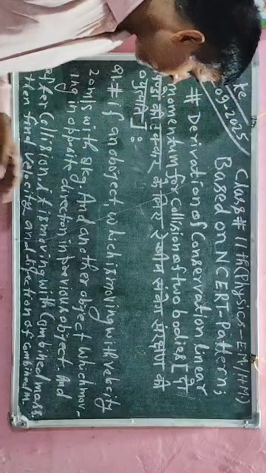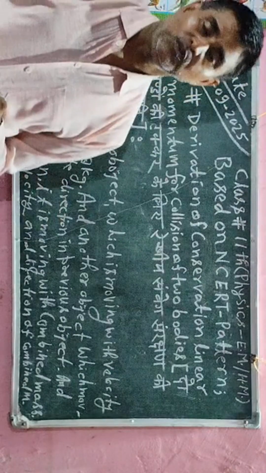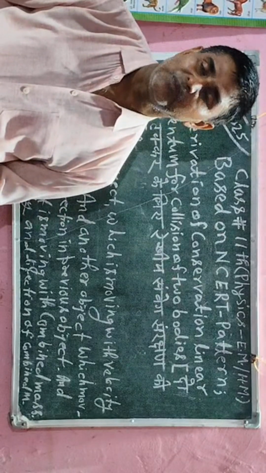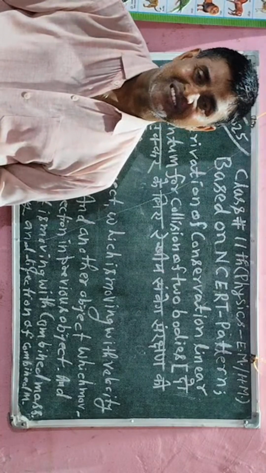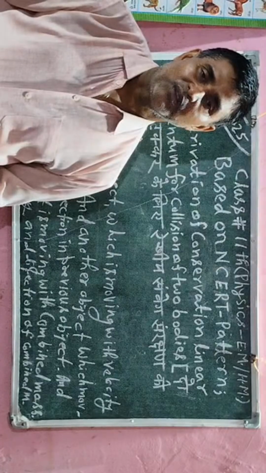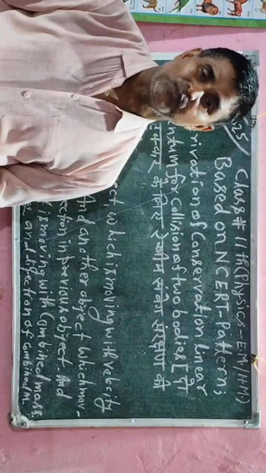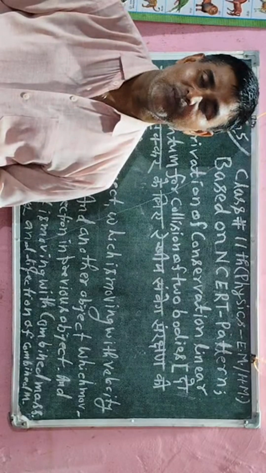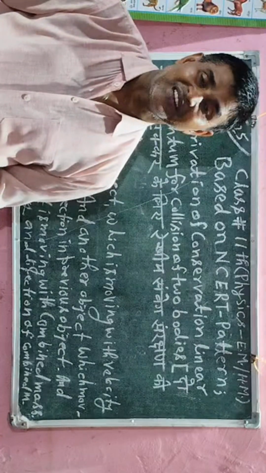Okay, so all the information in this question is given, and we will use the concept of conservation of linear momentum to find the velocity of the combined mass and also its direction. So you concentrate here. I will also explain all the information in English, and after explaining we will solve properly so each and every student will understand easily.